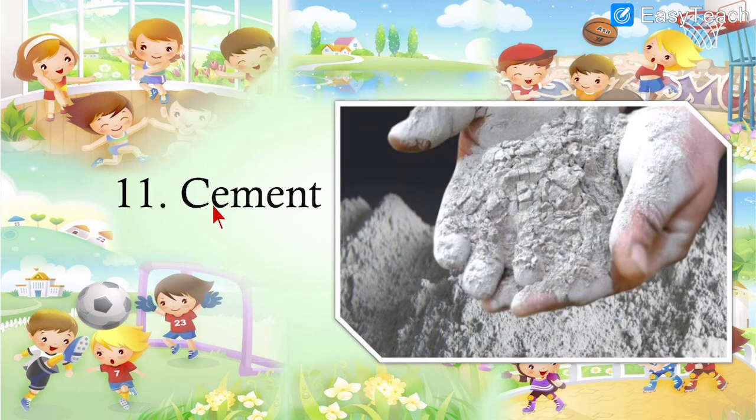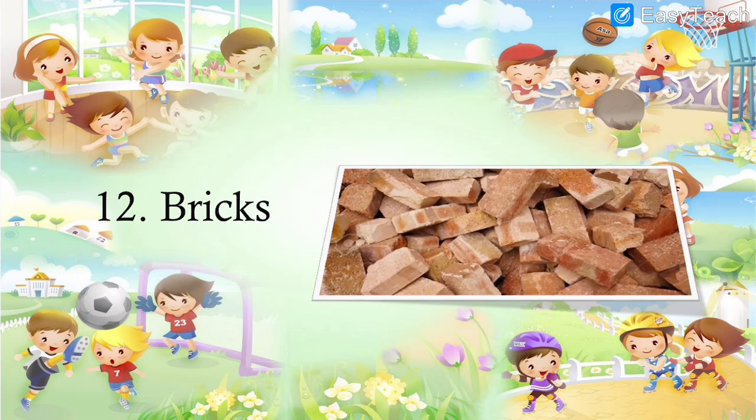Cement. So we had learnt in the topic the houses are made of different materials and people use different things to build houses. In that, first one is cement, that is the material used for building the house. Next we have